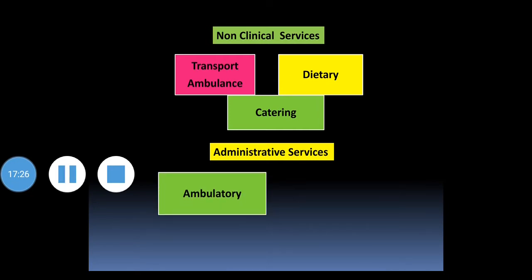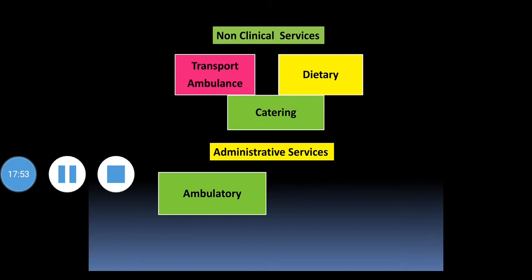Then again administrative services are there. Administrative services are the services having a variety of responsibilities including policy making, personnel management, facility administration and so on. So in this we go firstly for ambulatory service. What is the meaning of ambulatory service then? Ambulatory services are related to outpatient clinics and emergency services.